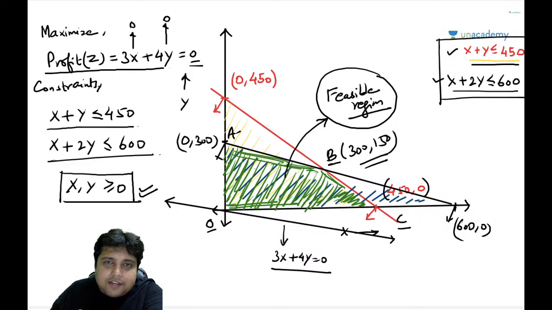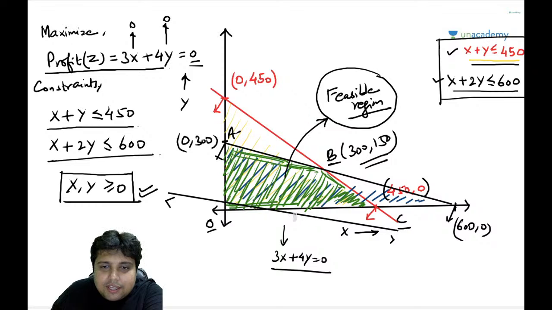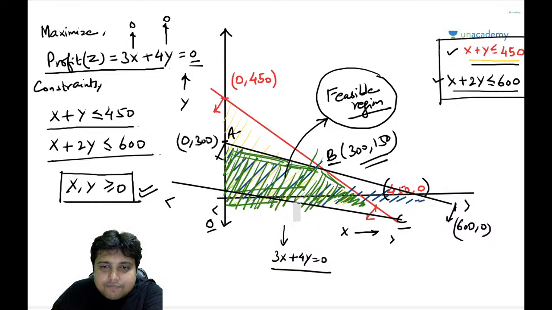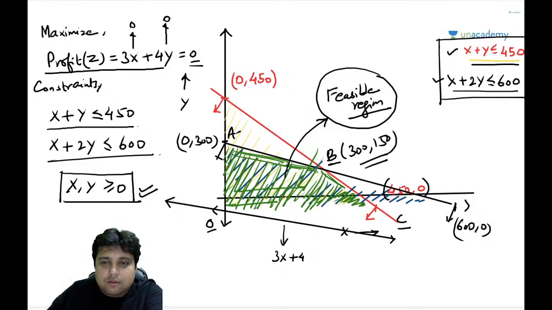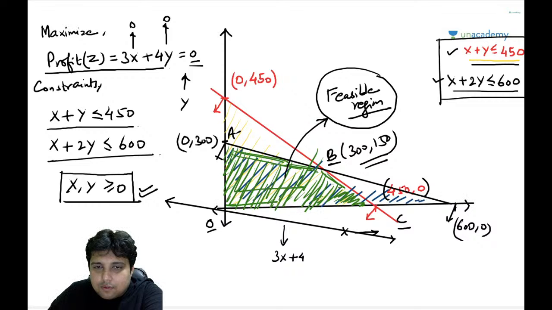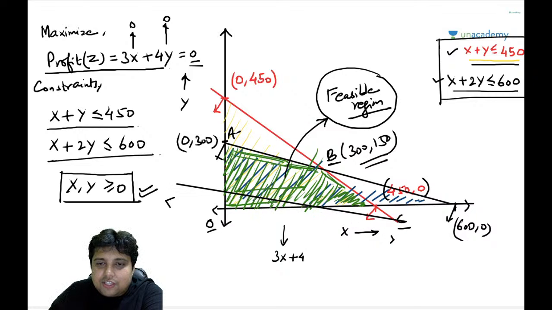If I take this line and I start shifting this line inside the feasible region, you know what will happen?